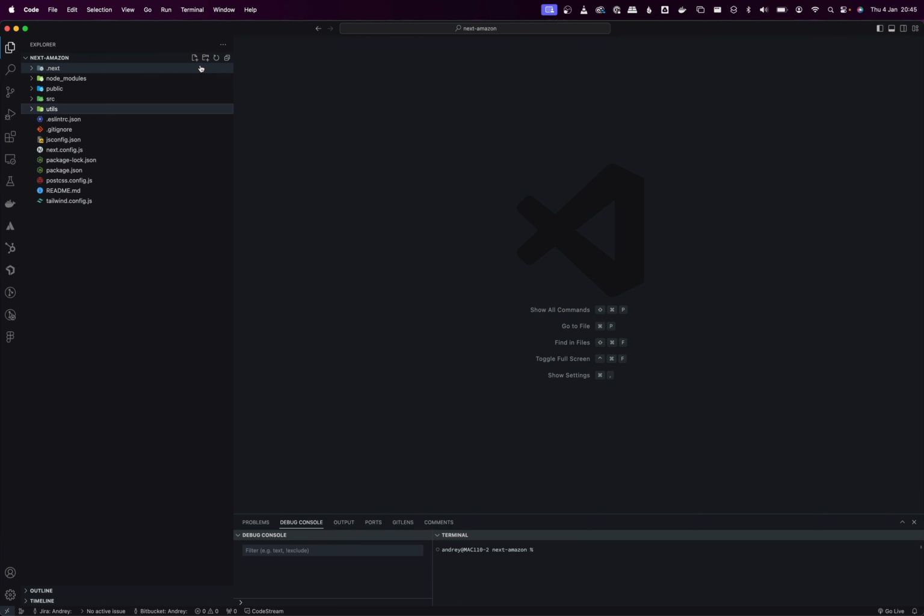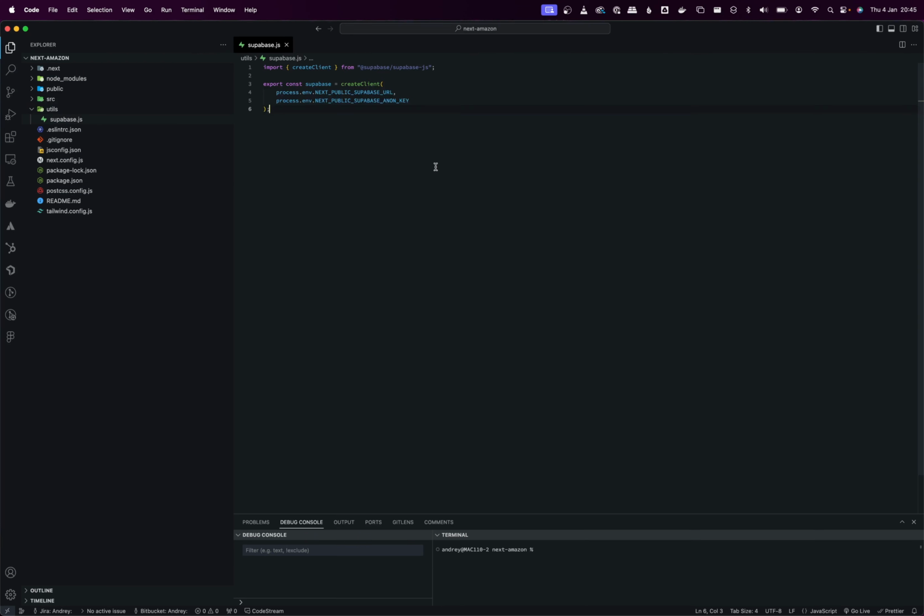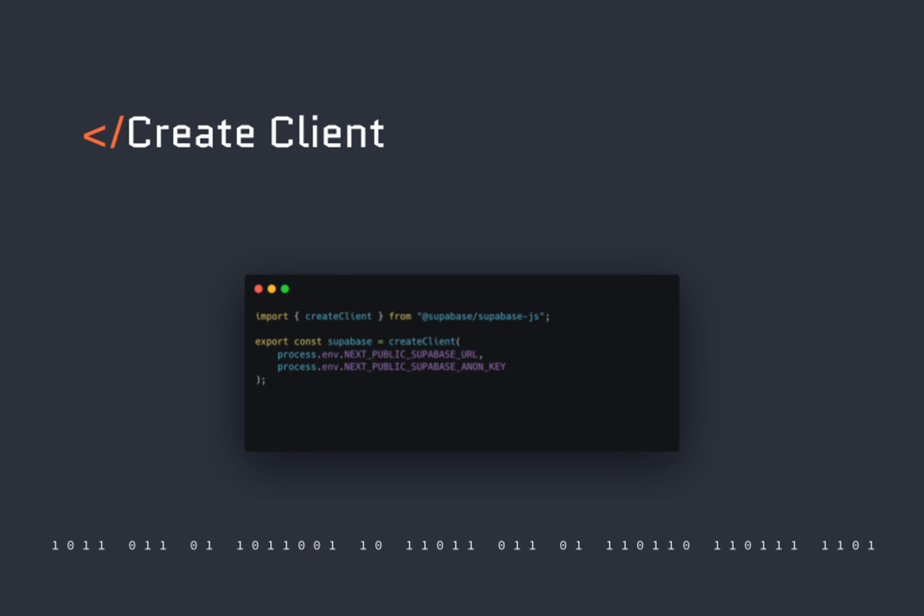Now that we have our Utils folder, the next step is to create a file called Supabase.js inside this folder. Inside this file, we'll begin by importing the createClient function from the Supabase library. This function facilitates communication with our database. Our Supabase client creation snippet looks like this. Notice that we're using environment variables for our Supabase URL and API key. This is a secure way to store sensitive information, and it allows for easy configuration.